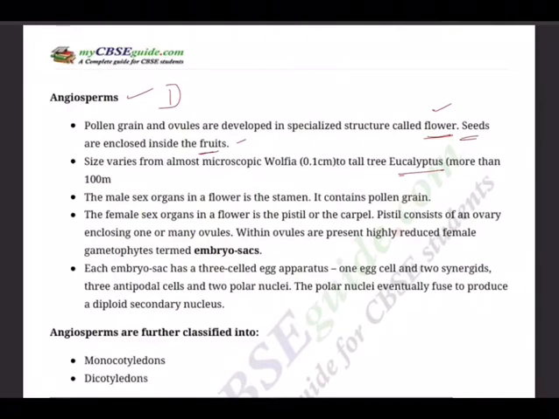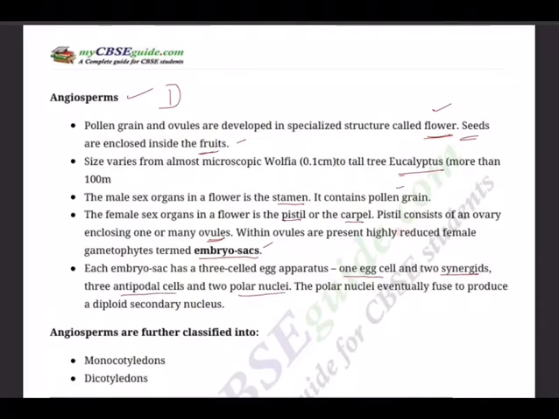Okay. The male sex organ in a flower is the stamen. It contains pollen grains. The female sex organ in a flower is pistil or carpel. Pistil consists of an ovary enclosing one or many ovules. Within ovules are present highly reduced female gametophytes termed embryo sacs. Each embryo sac has a 3-celled egg apparatus, 1 egg cell plus 2 synergids, so 1 plus 2. 3 antipodal cells, 2 polar nuclei.